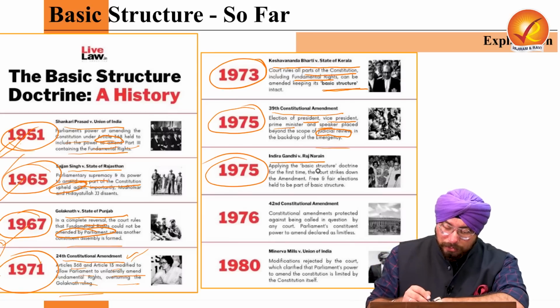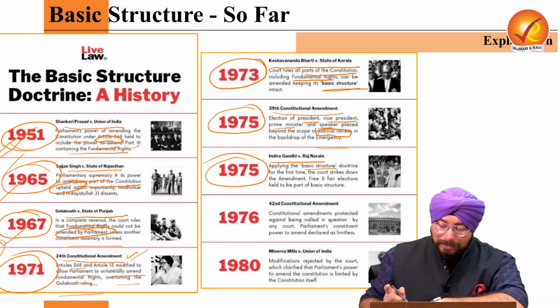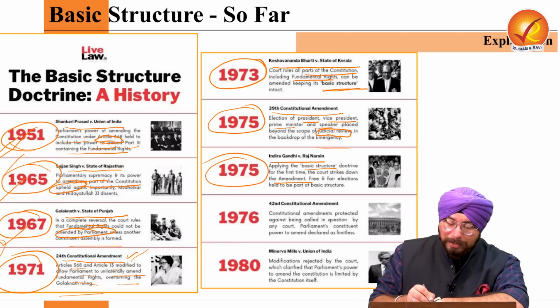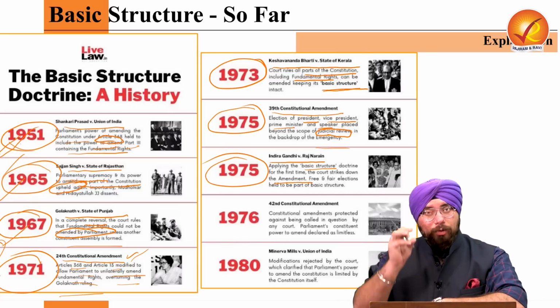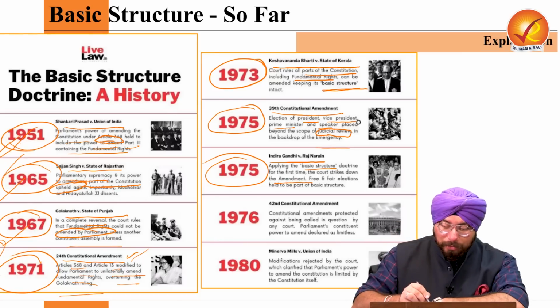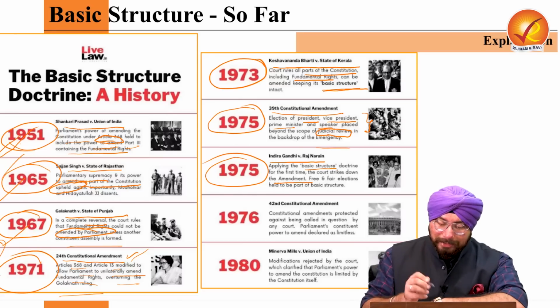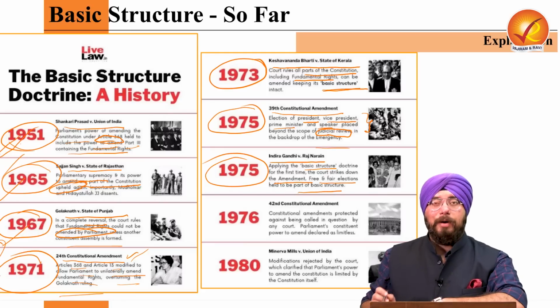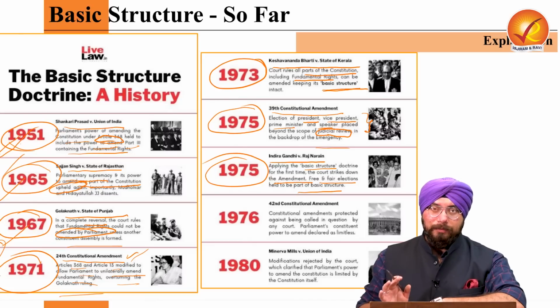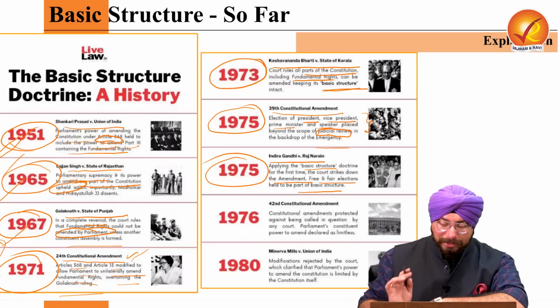Supreme Court applied the basic structure doctrine for the first time, and it struck down the amendment which was made in the 39th Constitutional Amendment. So it struck down that particular provision which kept all these elections beyond the scope of judicial review. And in 1975, the court said that free and fair elections are part of the basic structure, right? So one thing got added to the basic structure, that is free and fair elections.